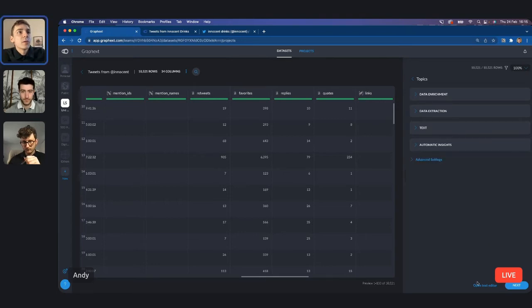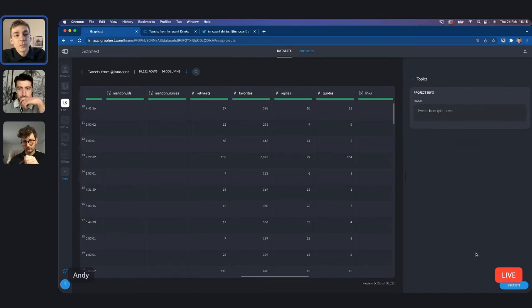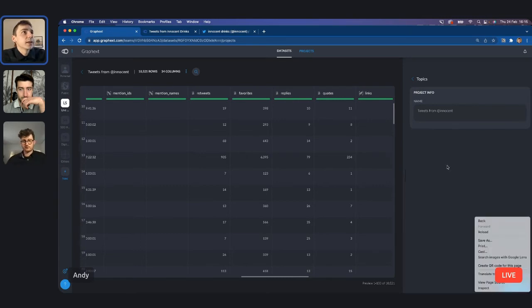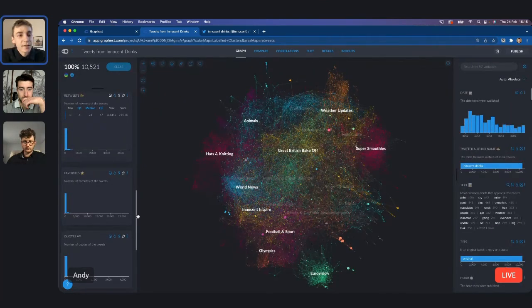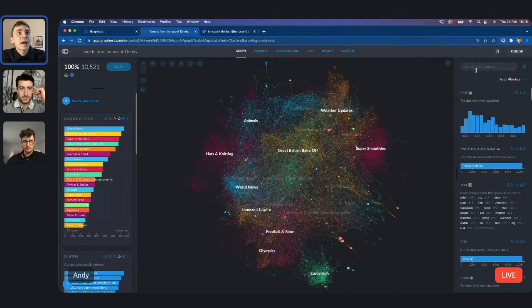Brilliant. So what I would do now is just click next and execute my project. I'm not going to execute it just now because we've already got a project loaded up that's using exactly the same setup, and I will just bring that up now. So when you open the project, you're going to see something very, very similar to this. We have a lot of variables going on here. We already had a lot of variables inside the data set that we collected from Tractor, and we've just extracted loads of different information from the text itself. So it's a lot of really useful and powerful variables, but I think it can be a little bit overwhelming when you start to open a project.